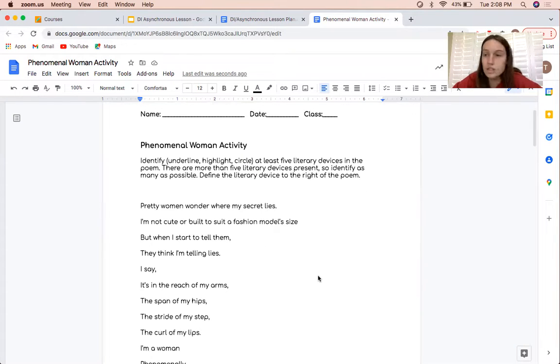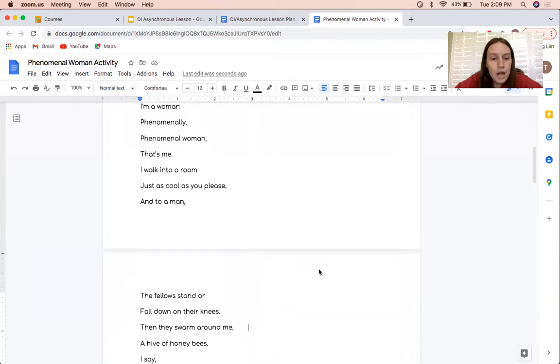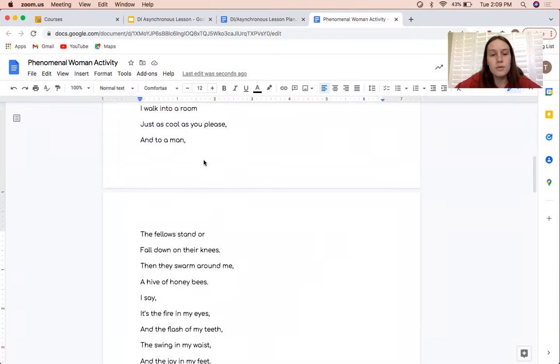So one way to do it is just to read the poem out loud. Pretty woman, wonder where my secret lies, go through the poem. I know when I was reading it for the first time, this line stood out to me. And to a man, the fellow stands or fall down on their knees. Then they swarm around me, a hive of honeybees. So I'm going to bold it. That's me identifying it. And then to the right, in bold, I'm going to write metaphor.